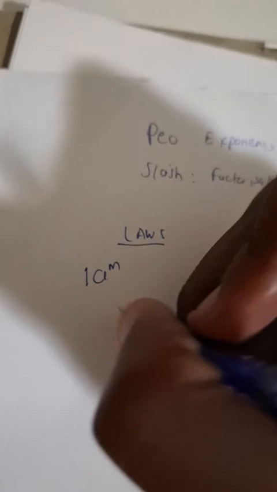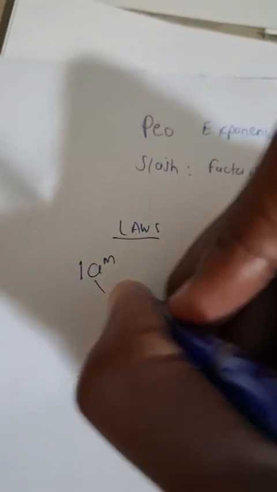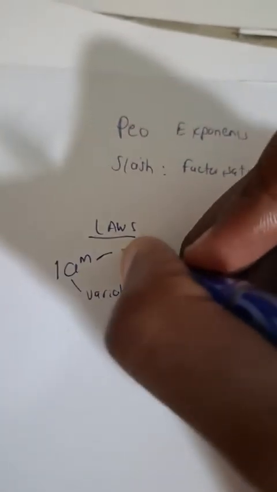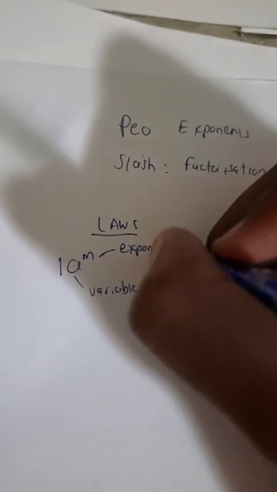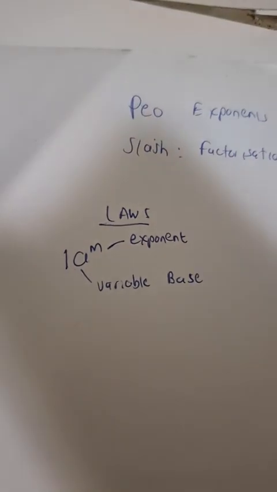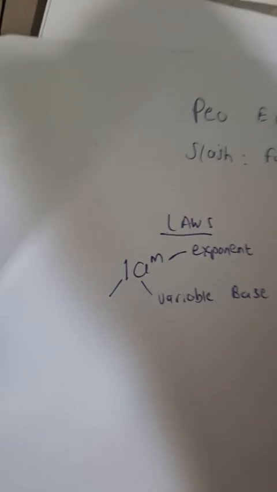A here is something that we call a variable base. M is what we call an exponent, of course. And then 1 is what you would refer to as a numerical coefficient.